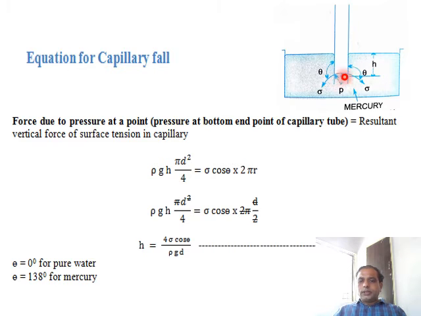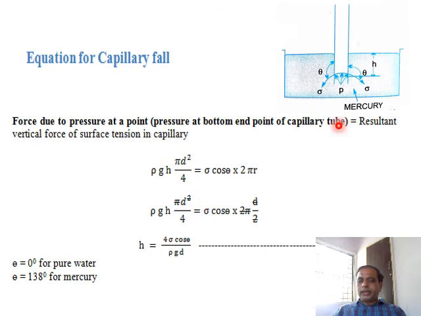When it enters into the capillary tube, it has a top surface here, which is again a free surface of the liquid in the capillary tube. One is the free surface of the liquid in the capillary tube, and this is the free surface of the liquid in the container. If the free surface of the liquid in the capillary tube is below the free surface of the liquid in the container, that we call a capillary fall. That amount, how much it is below, what is the distance, we indicate by the letter H.